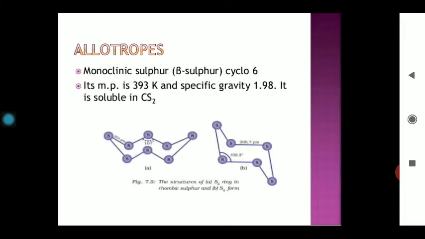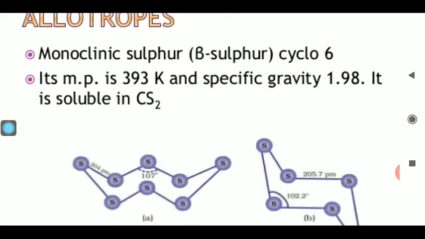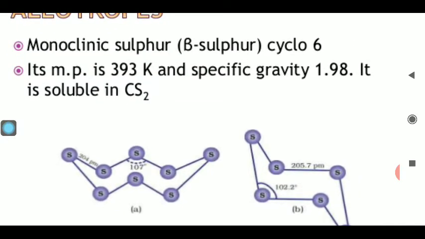The second form is known as monoclinic sulfur, or beta sulfur. This sulfur is also known as cyclosulfur. In this cyclosulfur, the bond angle is about 107 degrees, and the bond length between two adjacent sulfur atoms is 204 picometer. So this is the basic structure. If you reverse it, you will call it beta sulfur. Its melting point is about 393 Kelvin and the specific gravity is about 1.98. It is soluble in carbon disulfide and in some other organic solvents.